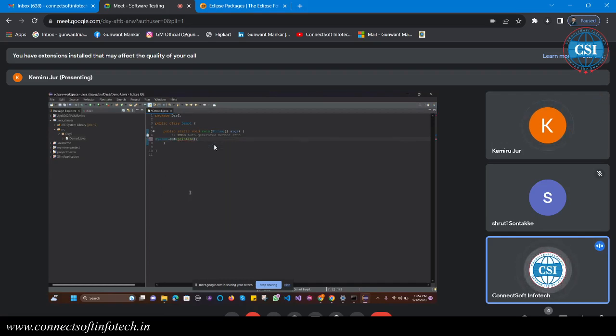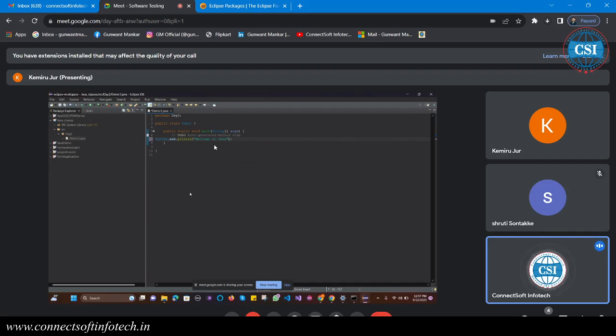Yes, and in that one, in the double quote, not a single quote. In the double quote, we can display one message. You can write there, welcome to Java. So this message will be displayed on your screen. Okay, welcome to Java. So now we can save.